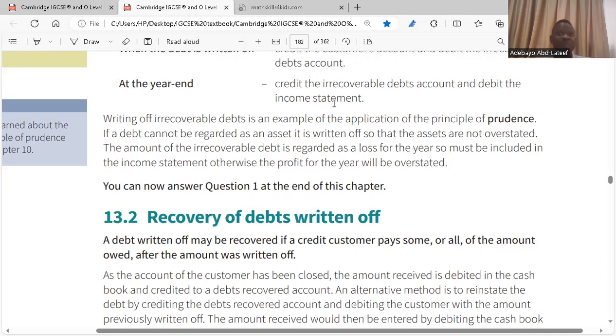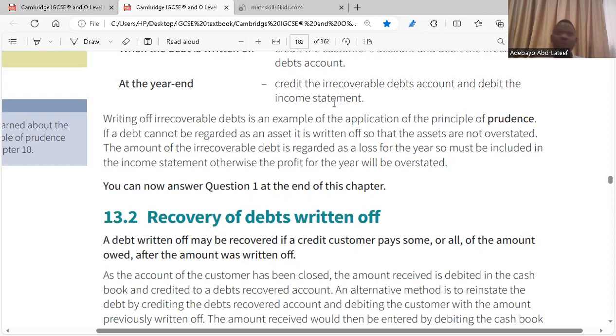So if customers do not pay back within a year, it becomes an irrecoverable debt. That means you have to open an irrecoverable debt account. But before you do, remember you have an account for the customer already. The debit side has the customer's purchases. Now that the customer is not paying back, you have to close that account, and as soon as you close it, you open an irrecoverable debt account.